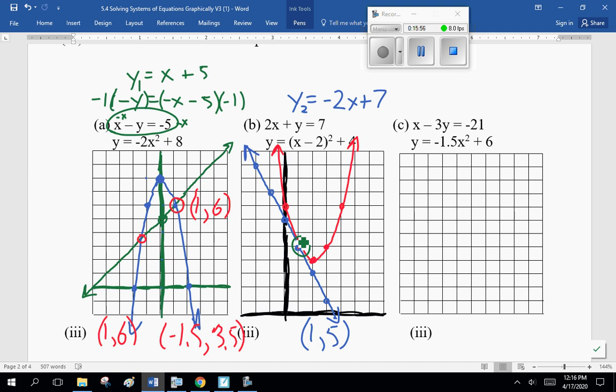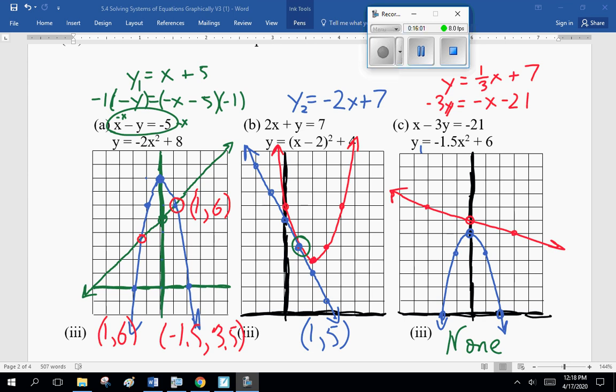Okay? Now, let's pause the recording. We'll come back and compare the answers for the third. Okay, guys. When I did the third set of equations, y1 equals minus 1.5x squared plus 6, I got the blue graph. Vertex is (0, 6) and going down. The second equation, x minus 3y equals minus 21, or minus 3y equals minus x minus 21, divided by minus 3, I got y2 equals 1/3 x plus 7. You draw that, you realize, wow, they're close, but there's no intersection points. There's no intersection, no solution.